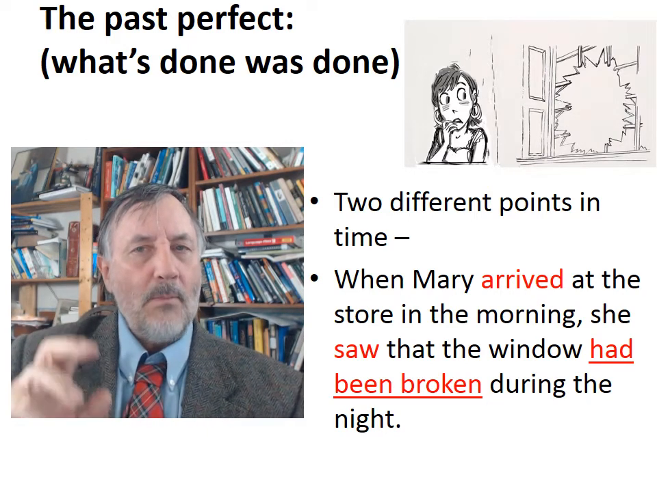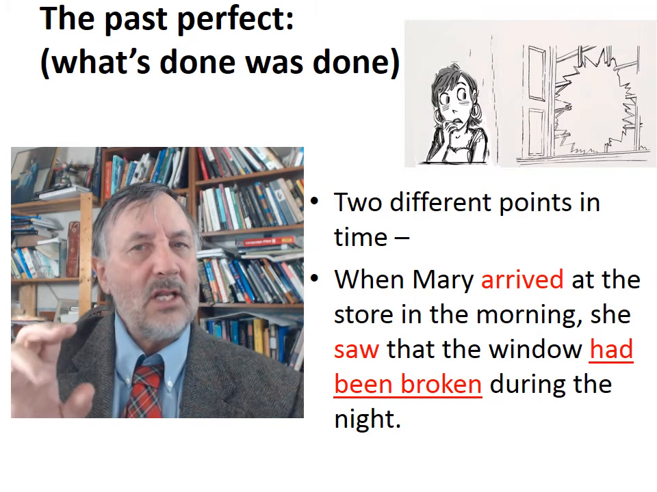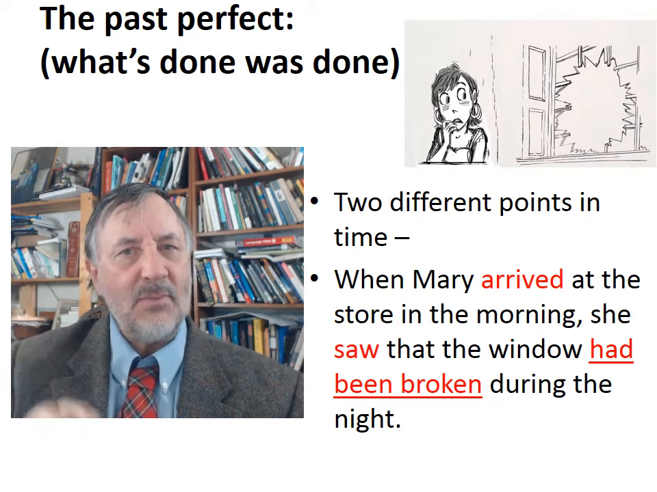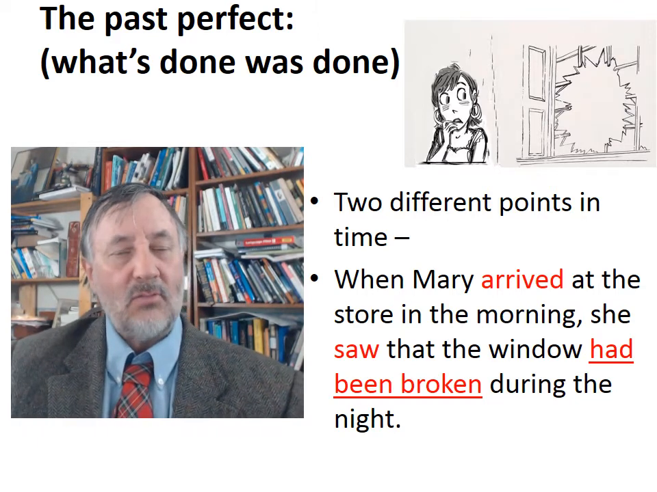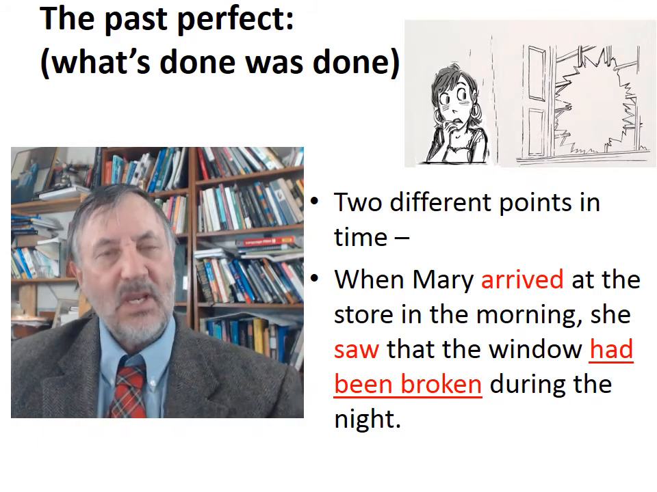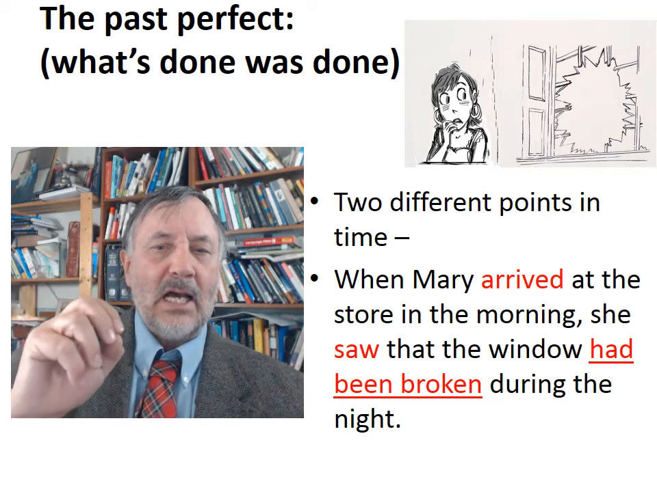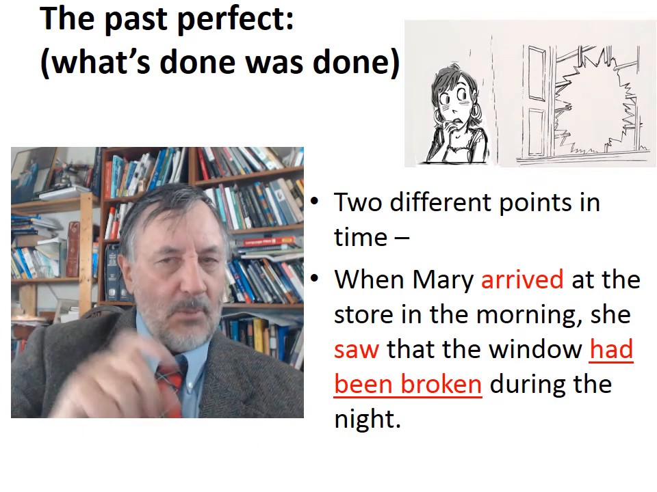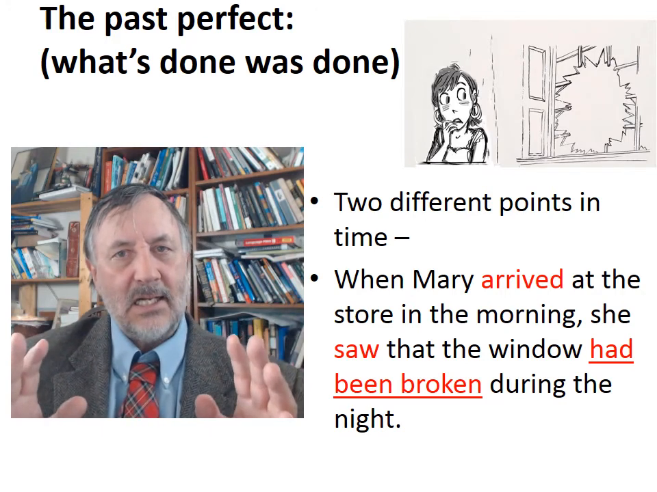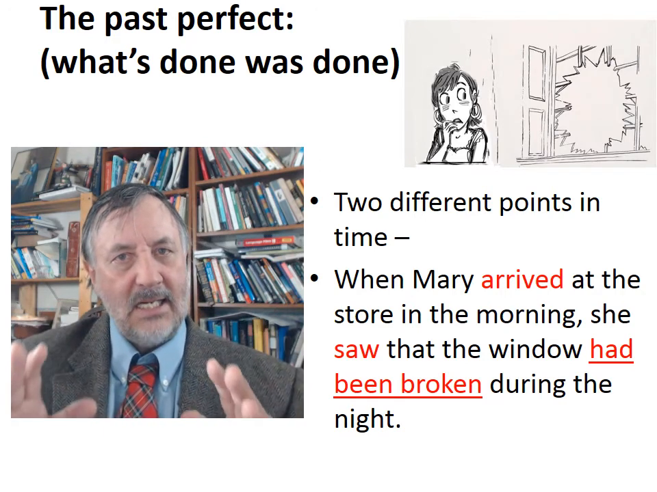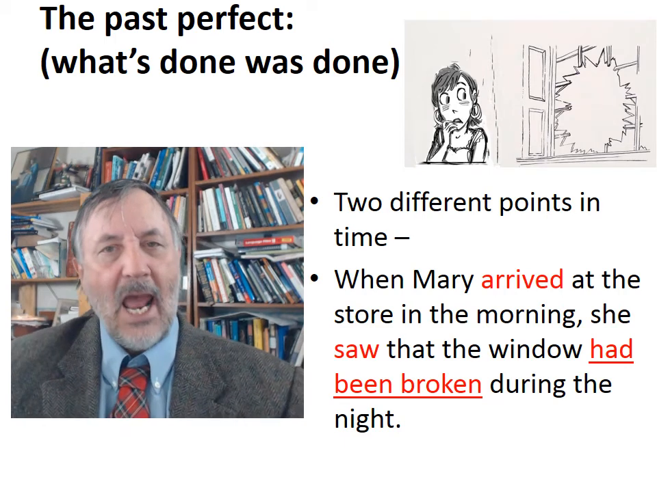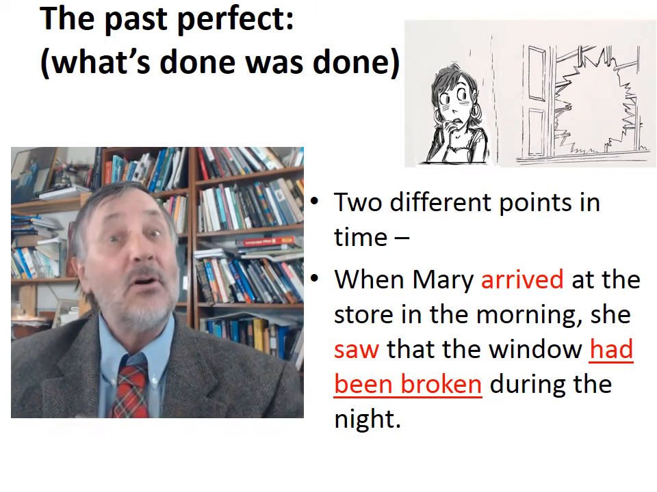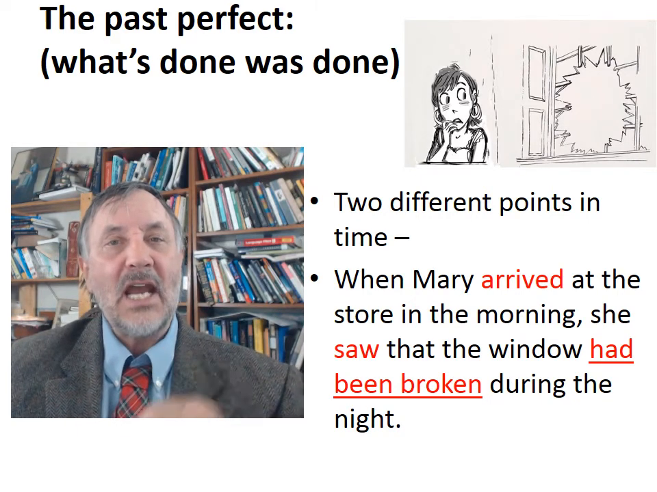Okay, so when Mary arrived at the store in the morning, she saw that the window had been broken the night before. Okay, so now of course we have the implied present, and then we have the past tense. She arrived, the simple past, in an event that has begun and ended in the past, and then it had been broken. So now we're shifting to yet another time, sometime the night before.